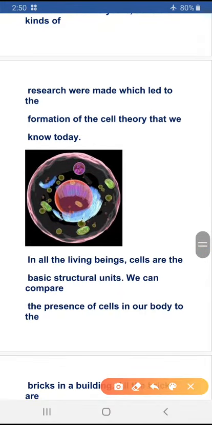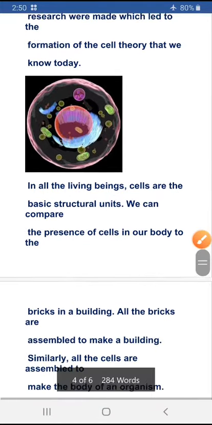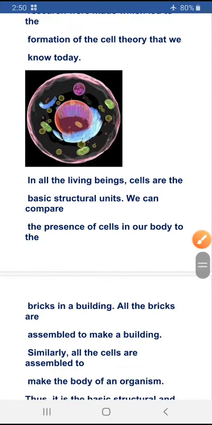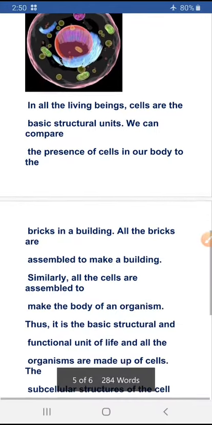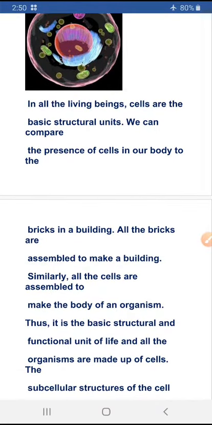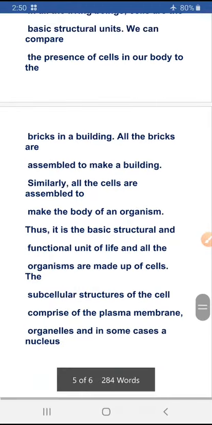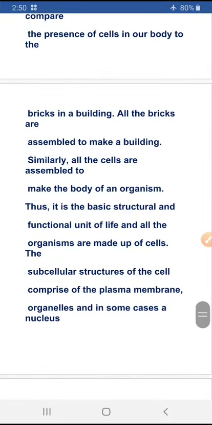So, we can say in all living beings, cells are the basic structural units. We can compare the presence of cells in our body to the bricks in a building. All the bricks are assembled to make a building. Similarly, all the cells are assembled to make the body of an organism. Thus, cells are the basic structural and functional unit of life, and all organisms are made up of cells.